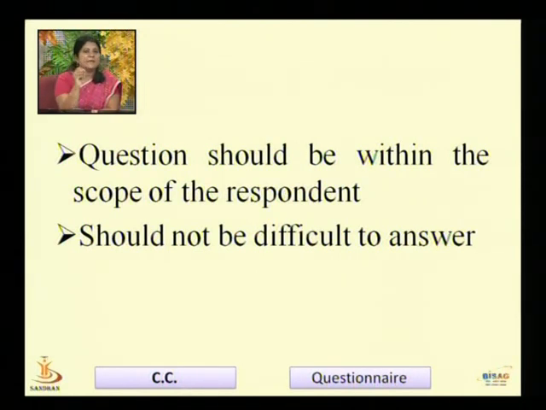So it is better to be precise in asking the question: what is the present market value of your property, of your house? So this would be the proper question for knowing the market value.